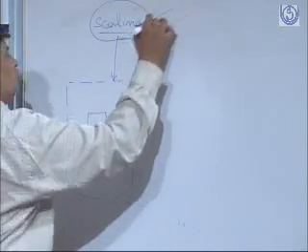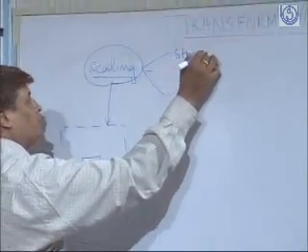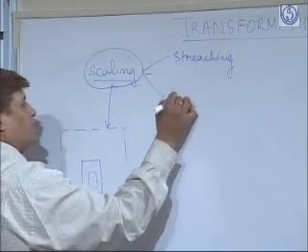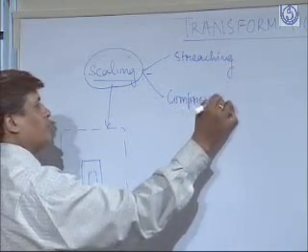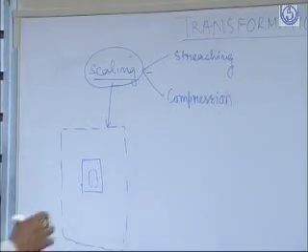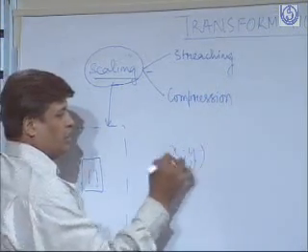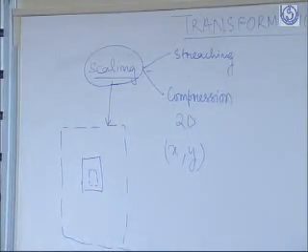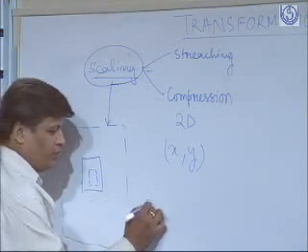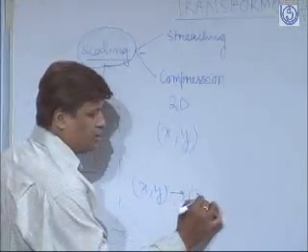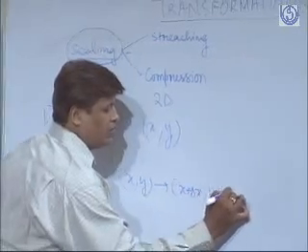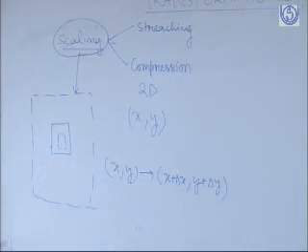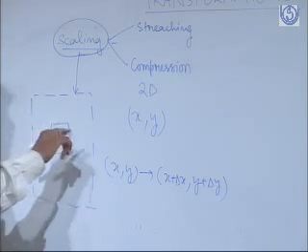And it is categorized into two. One is stretching and the other is compression. Now you can understand this with xy for a two-dimensional system. You want to increase the size or you want to decrease the size. That means the entity should be multiplicative. As in the case of translation transformation, the entity was additive. We were doing xy to x plus delta x, y plus delta y in the case of translational transformation, because the entity was additive. Now here we want to increase the size.